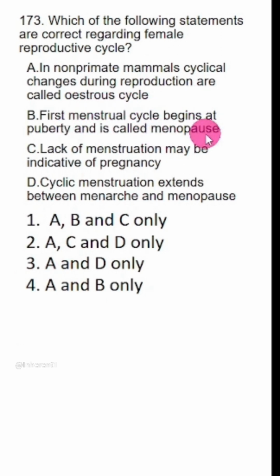First menstrual cycle begins at puberty and is called menopause. Menopause is wrong. B is wrong. So B, A, first and fourth options are wrong. Then D is common here. You only need to find out whether C is correct or not. Lack of menstruation may be indicative of pregnancy. Correct. C is correct. So option 2 is the right answer.